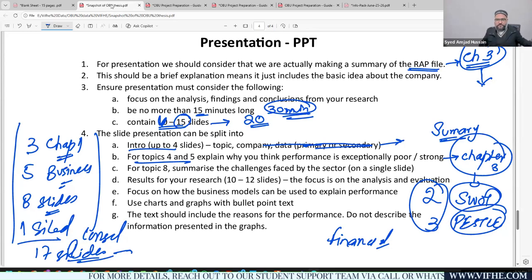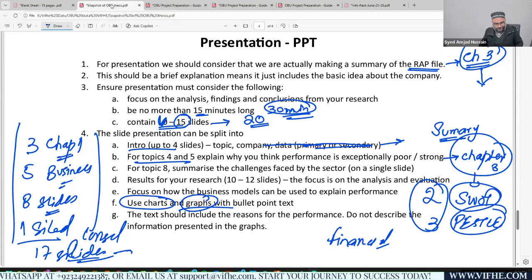So the PowerPoint presentation files are done. Once you're done with this, make sure you are copying the charts and graphs you have created in your Excel file. You would be replicating those graphs within your PowerPoint presentation as well. Once you are providing a brief summary about revenue growth, you should be replicating the graph into that slide as well. Now, presentation is all about how you are going to present your data. That's purely depending upon you guys, right?